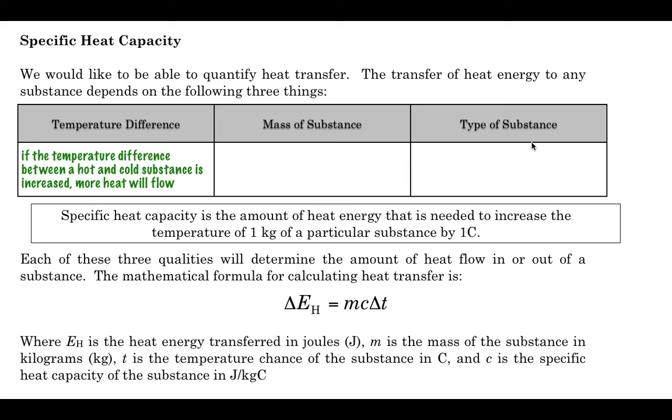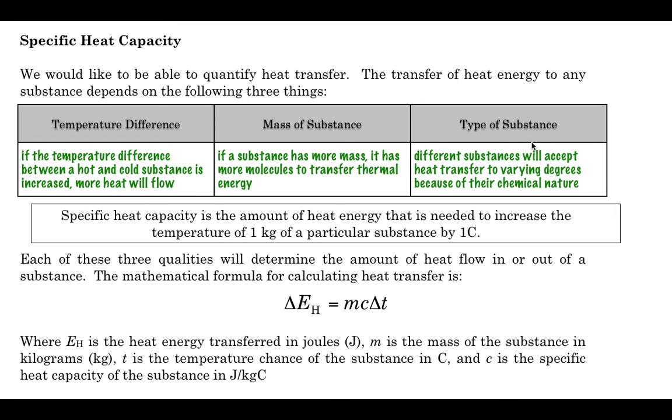So first of all, the temperature difference. If the temperature difference between a hot and a cold substance is increased, then more heat will flow. Okay, so that's the first thing. Mass of the substance. If a substance has more mass, it has more molecules to transfer thermal energy. So if something has more stuff in it, it's got more molecules which are vibrating more, which can then transfer more heat. And last but not least, the type of substance. So different substances will accept heat transfer to varying degrees because of their chemical nature.